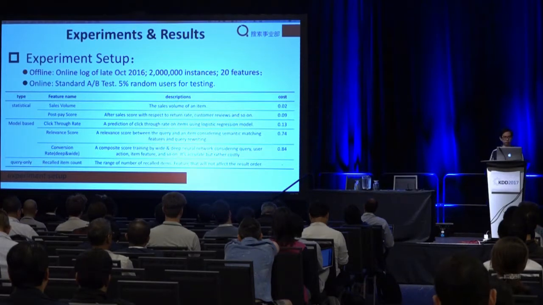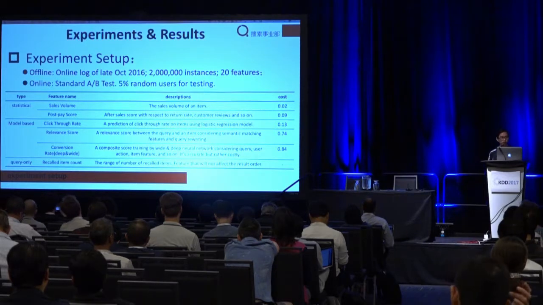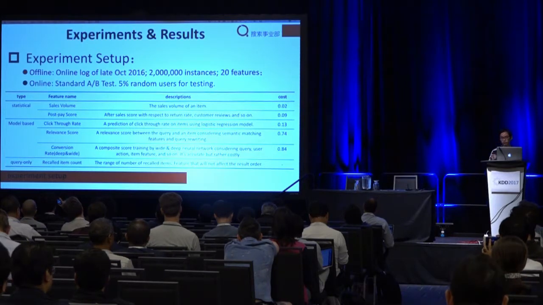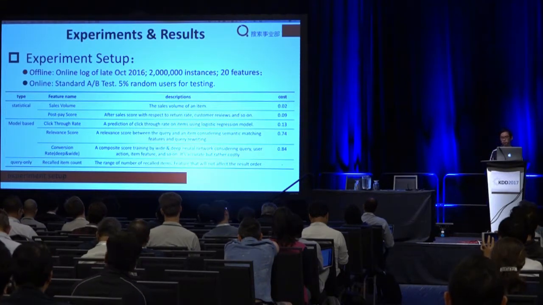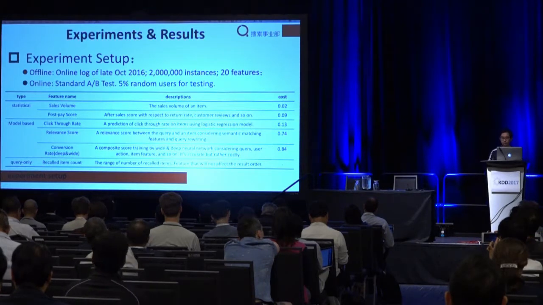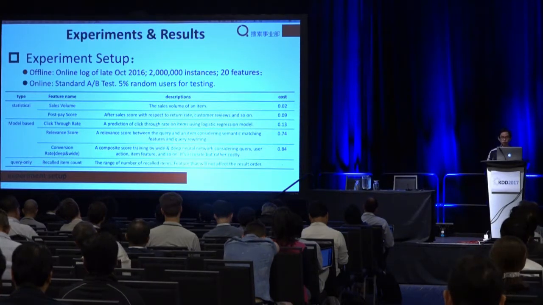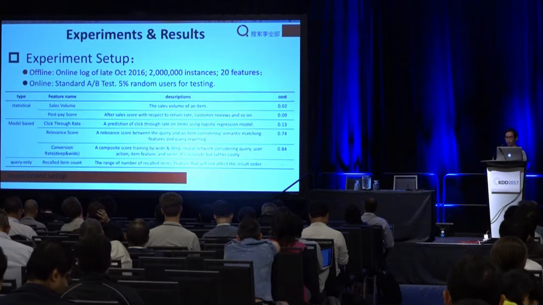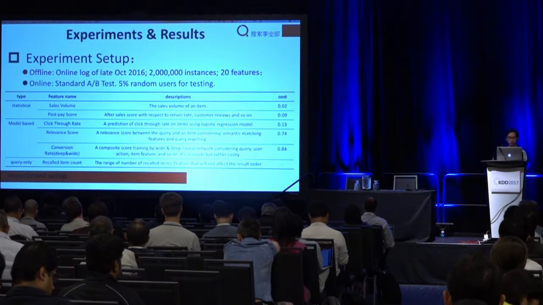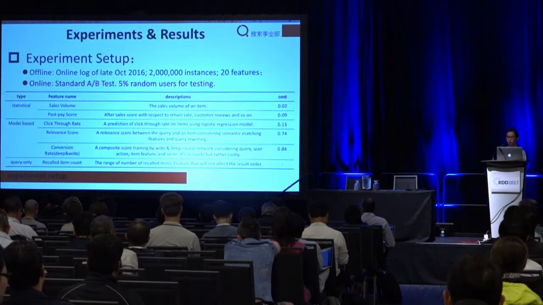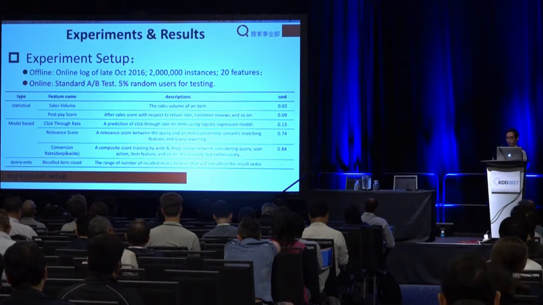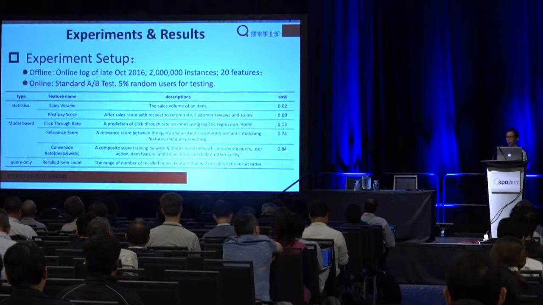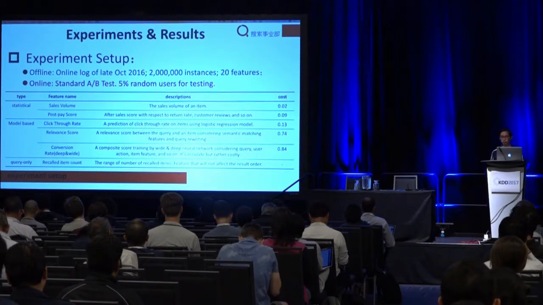So after the algorithm description, we come to the experiment part. We do experiments both offline and online. The offline data set is joined from the online log in October. About 1 day, there were 2 million instances with 20 features, and 80 to 20% cross-validation is executed for offline comparison. The online comparison is based on standard A/B testing. Users are hashed into different buckets by their user nick, and 5% of the users are selected for the test.